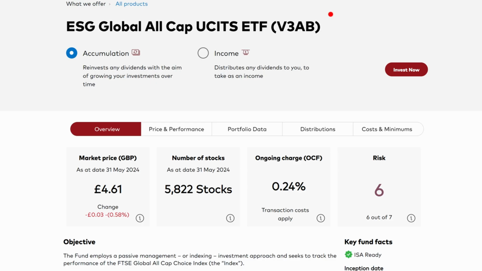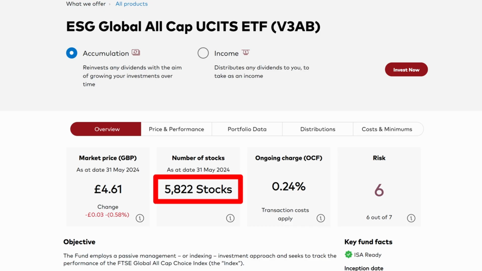And the accumulation version of this fund has a ticker of V3AB with the income V3AM. This ETF tracks the FTSE Global All-Cap Choice Index. Its base currency is the US dollar, but it is sterling denominated and traded on the London Stock Exchange.